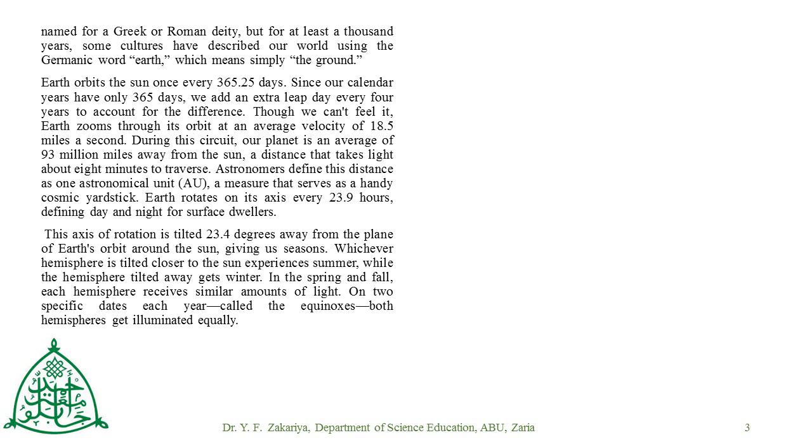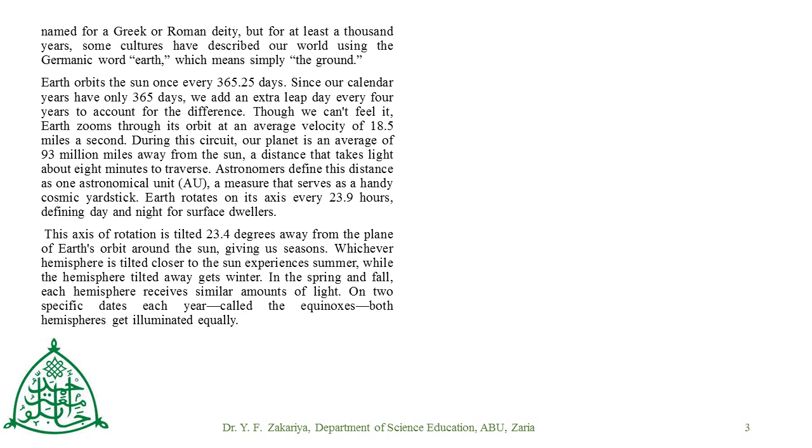sun, giving us seasons. Whichever hemisphere is tilted closer to the sun experiences summer, while the hemisphere tilted away gets winter. That is, as the Earth rotates around the sun, the part of the Earth that is closer to the sun experiences hot season, and the part of the Earth that faces away experiences cold season. In the spring and fall, each hemisphere receives a similar amount of light on two specific dates each year, called the equinoxes. Both hemispheres get illuminated equally, and this will lead us to our next topic, components of the solar energy.